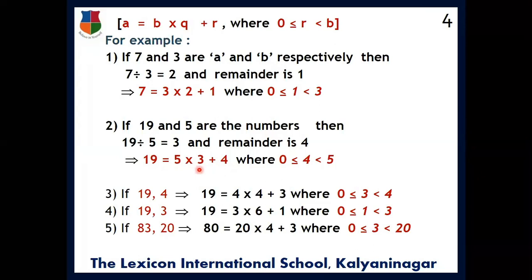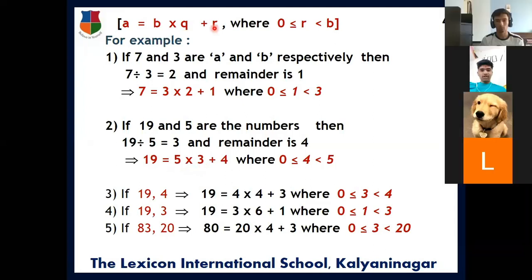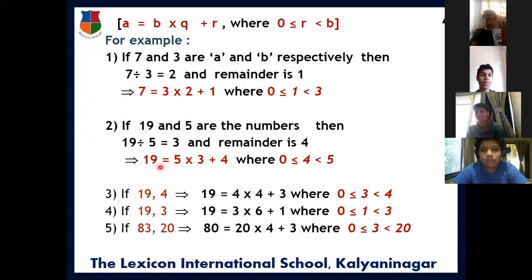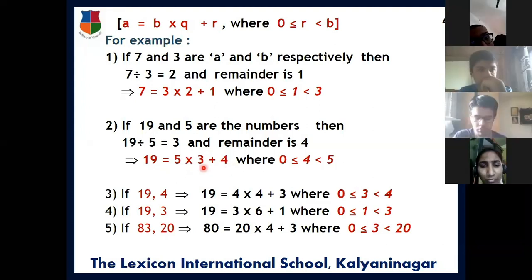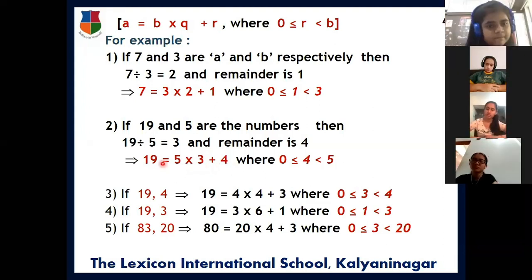So if you consider it in this way, 5 into 2, 5 2s are 10, plus 9, that is not the proper division. That division is wrong because the quotient you are getting is wrong there. Okay. There is no other number for this Q and R in this case. That means for 19 and 5, 3 and 4 are unique. That means the quotient and the remainder are unique for these two A and B.